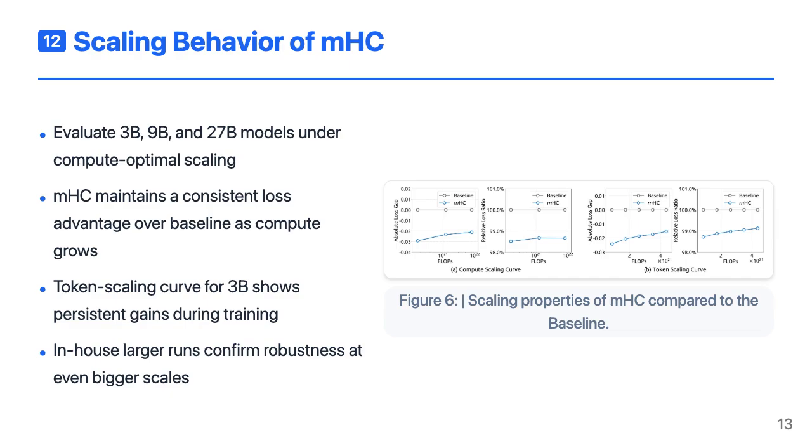They also track a 3B model over a long training run on a fixed 1 trillion token corpus. The token scaling curve shows that mHC's advantage persists throughout training, not just at a particular point. Combined with internal larger-scale experiments, this suggests that the manifold-constrained design scales smoothly with both model size and data.